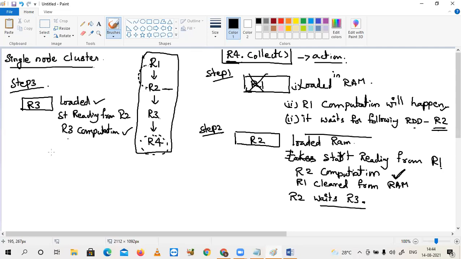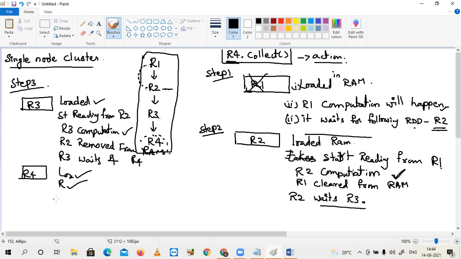Then immediately R2 will be deleted, cleared from RAM, and R3 waits for R4. Again, R4 came into the picture: loaded, reading, R4 computation happened. Then immediately R3 will be removed from RAM.